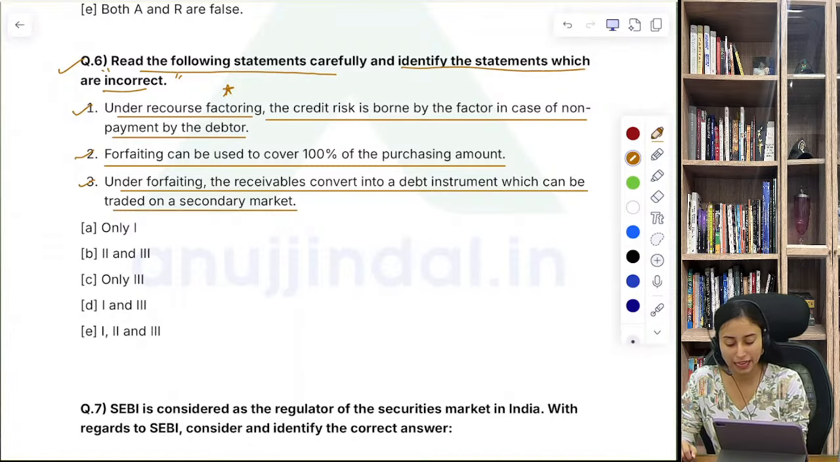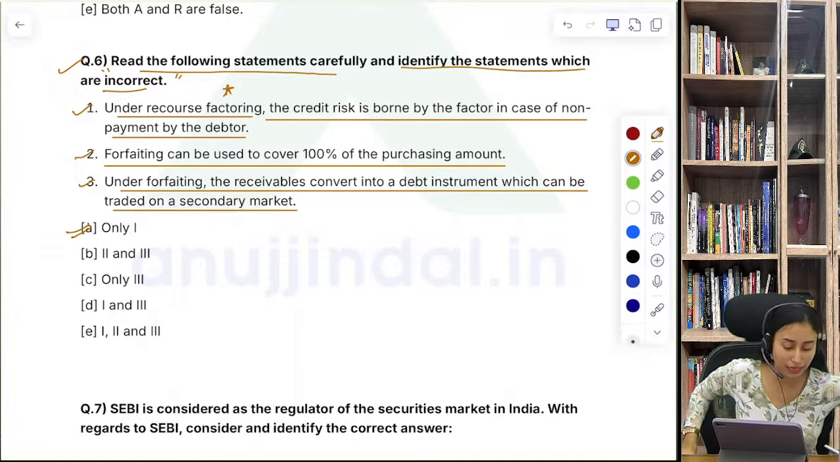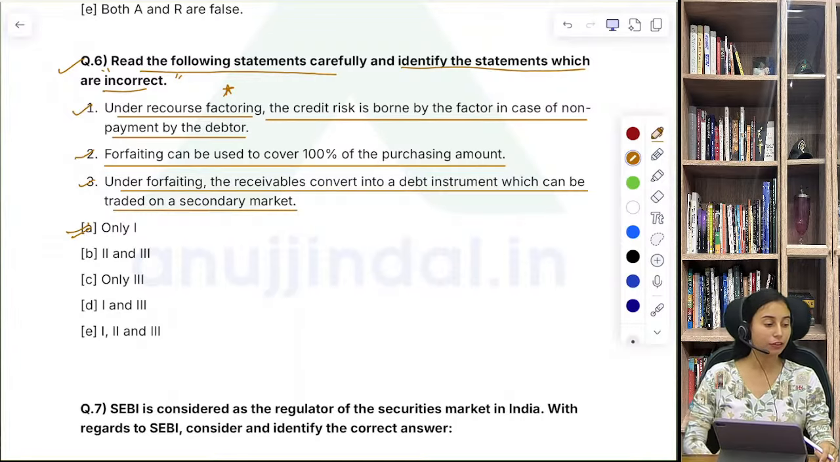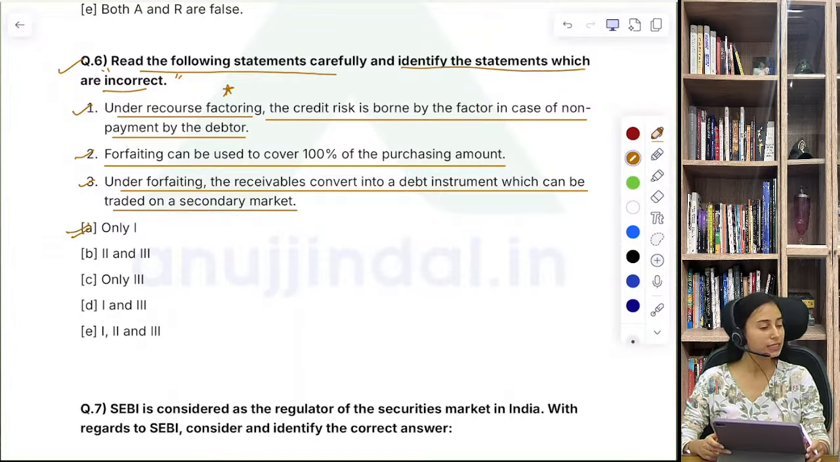So basically A is the right answer in this case. Only one statement is incorrect. It says both the statement that is given for the forfeiting is correct.